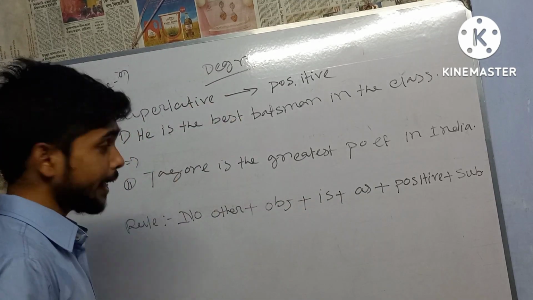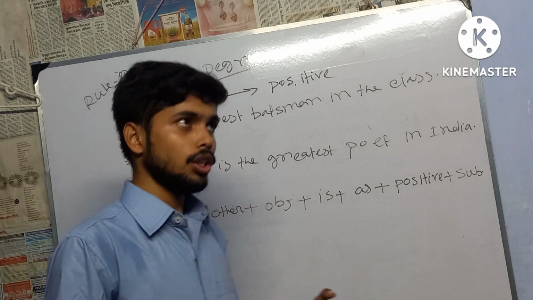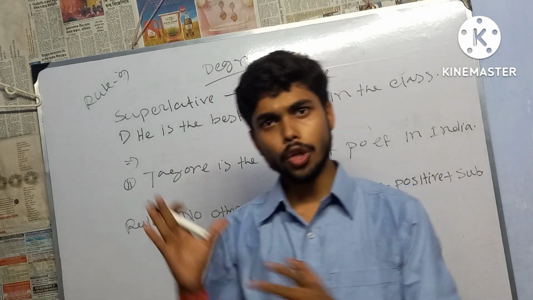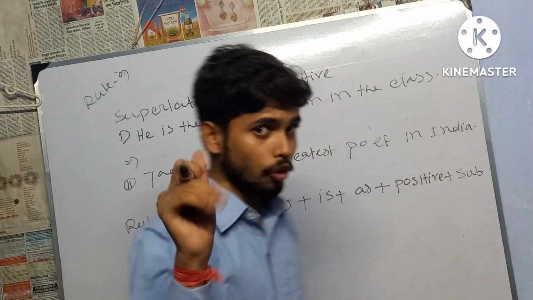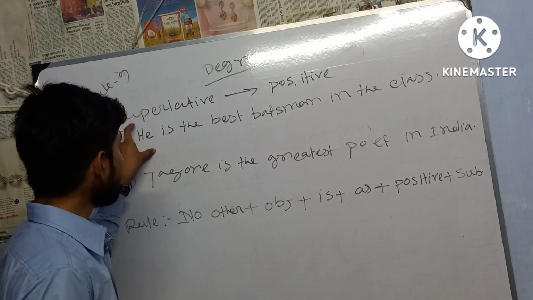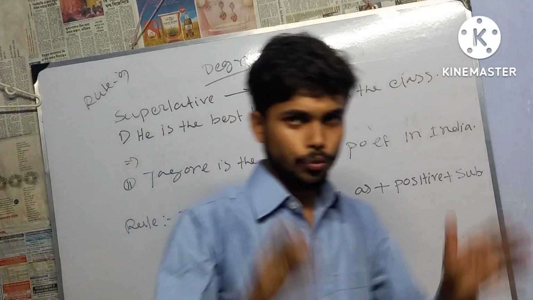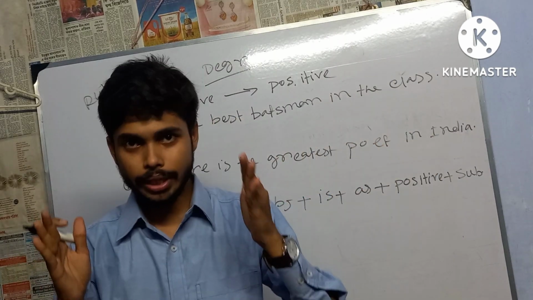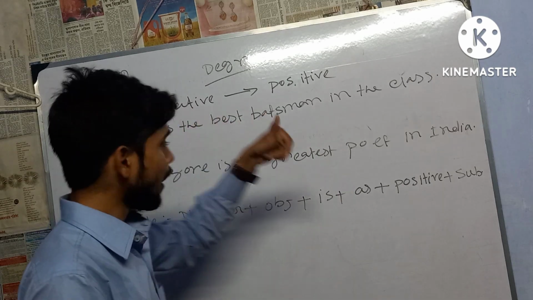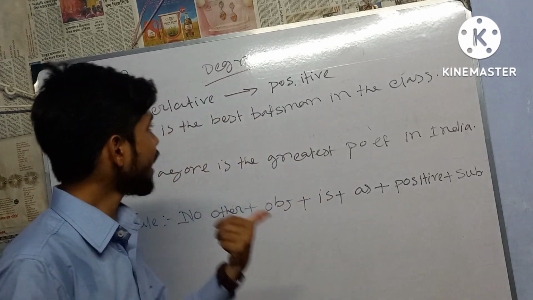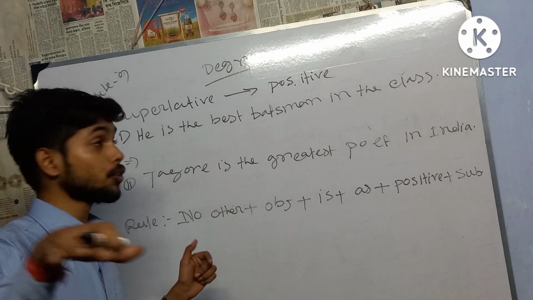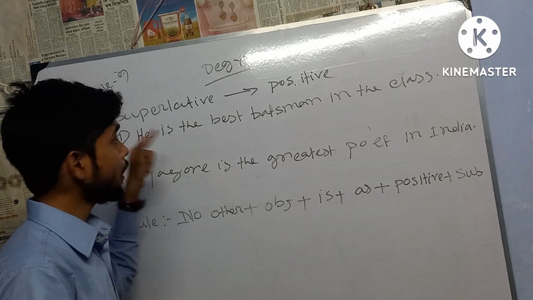So now tell me, degree change. If you have knowledge of degree change, you can easily transform from affirmative to negative. For example, if you find the superlative degree in the affirmative sentence, you can easily transform it from assertive to negative.